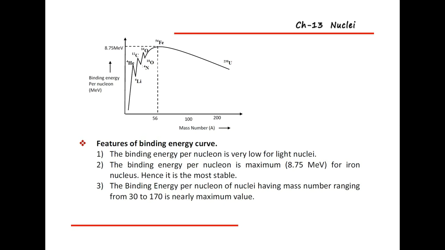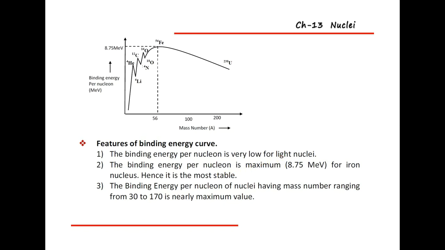First, we will study the binding energy per nucleon. It is very low for light nuclei. If nucleons turn to form a heavy nucleus, then it releases some energy.